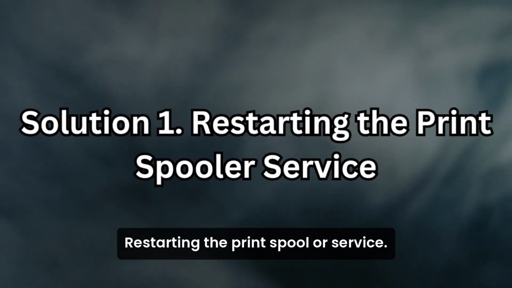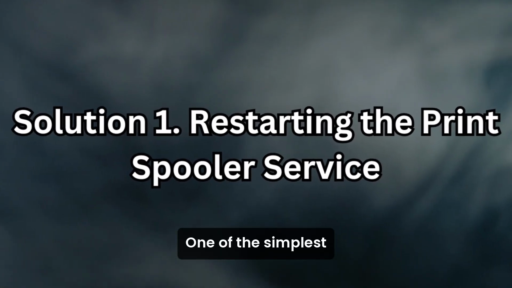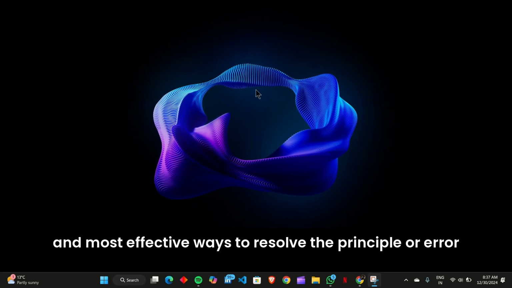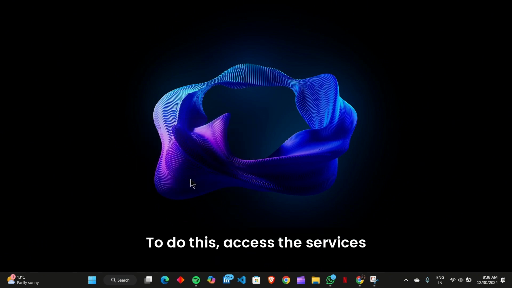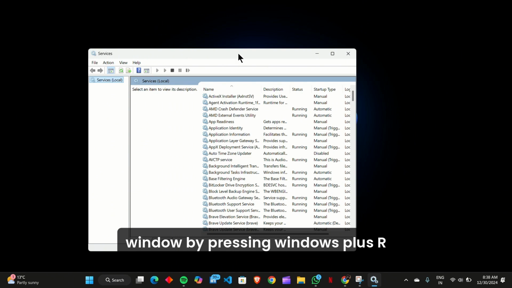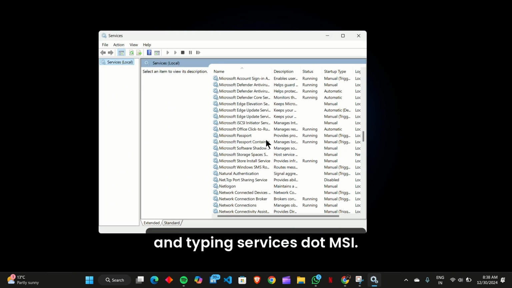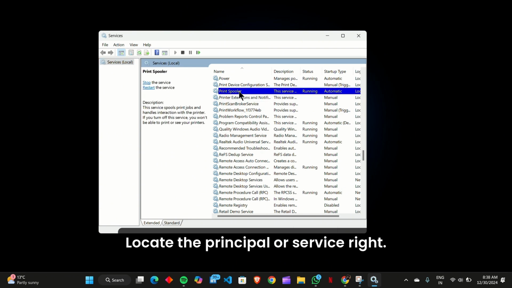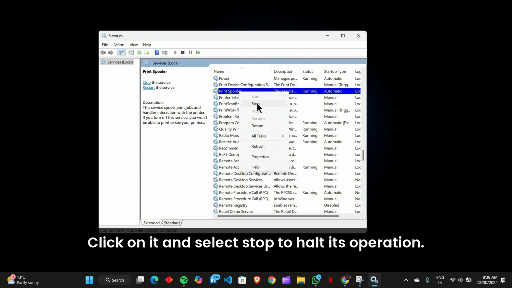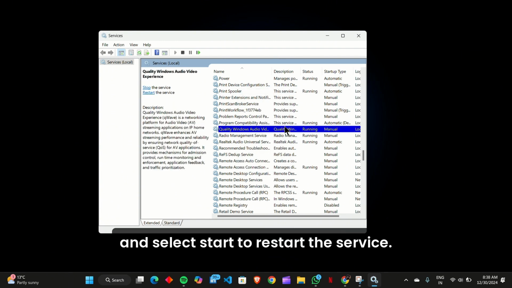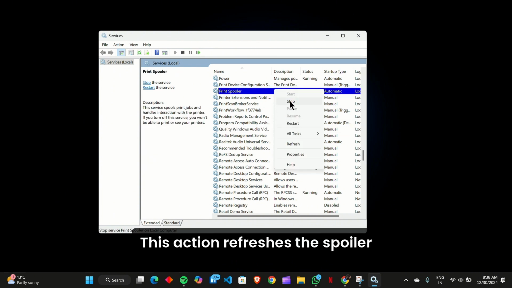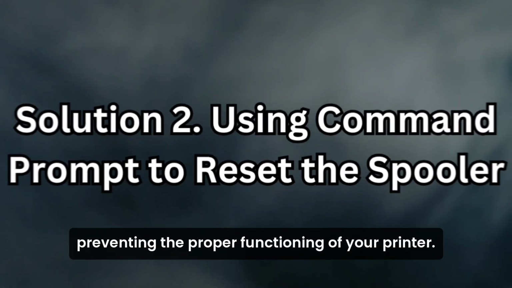Solution 1. Restarting the print spooler service. One of the simplest and most effective ways to resolve the print spooler error is by restarting the print spooler service. This process clears temporary glitches that may cause the service to malfunction. To do this, access the Services window by pressing Windows+R and typing services.msc. Locate the print spooler service, right-click on it, and select Stop to halt its operation. After waiting for about 30 seconds, right-click again and select Start to restart the service. This action refreshes the spooler and often resolves minor issues preventing the proper functioning of your printer.